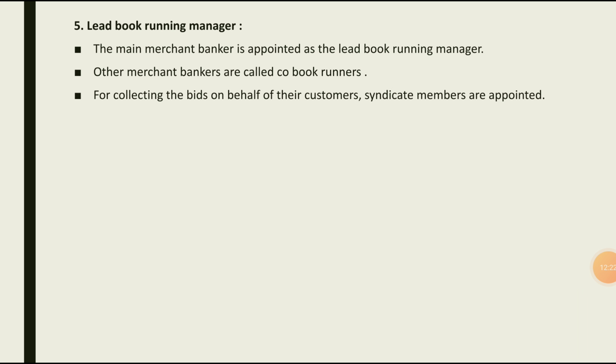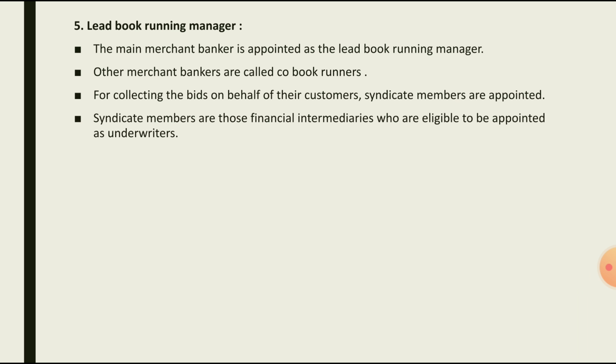For collecting the bids on behalf of their customers, syndicate members are appointed. Syndicate members are those financial intermediaries who are eligible to be appointed as underwriters. So in case of public issue, where underwriters are appointed, the underwriter's function is to guarantee minimum subscription. If the minimum number of shares are not purchased by the public, then those shares are going to be purchased by the underwriter. So here syndicate member also is appointed for the same purpose.